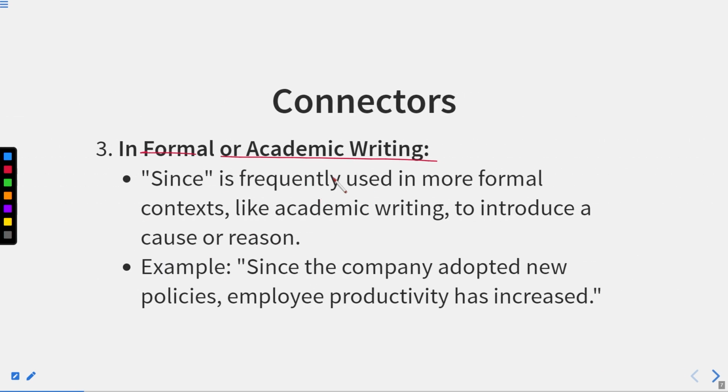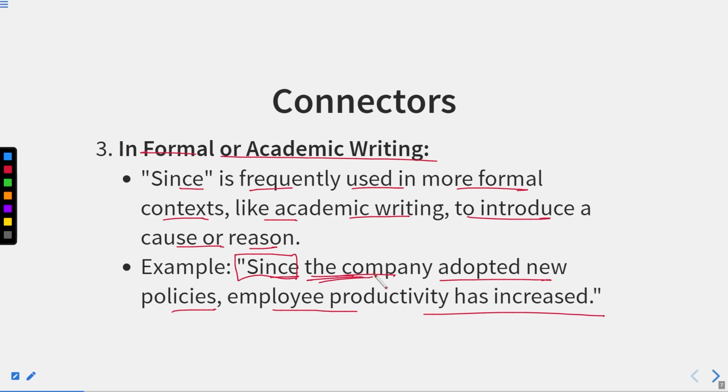In formal or academic writing, since is frequently used in more formal contexts to introduce a cause or reason. For example, since the company adopted new policies, employee productivity has increased. So what is the reason behind the increase in employee productivity? It is just because the company adopted new policies. So since is introducing this clause, which is showing us the reason for this increase of productivity.